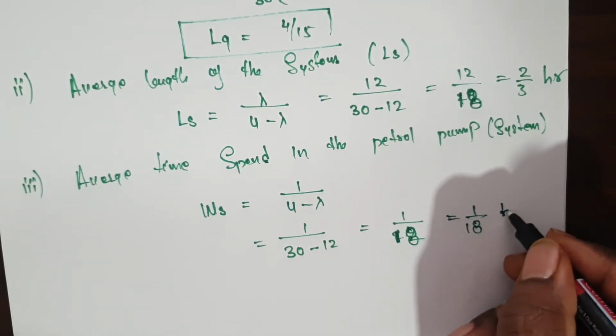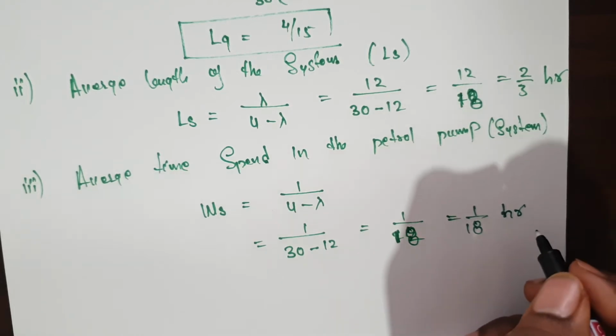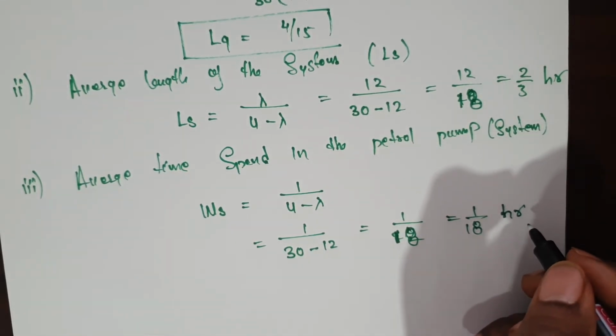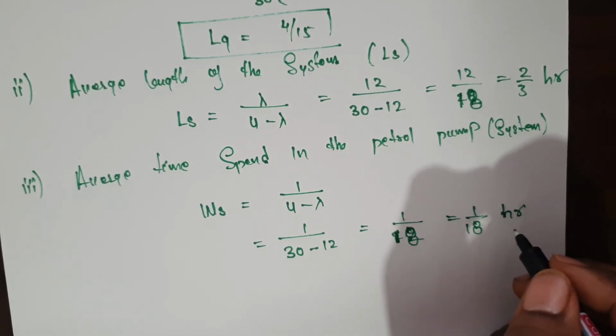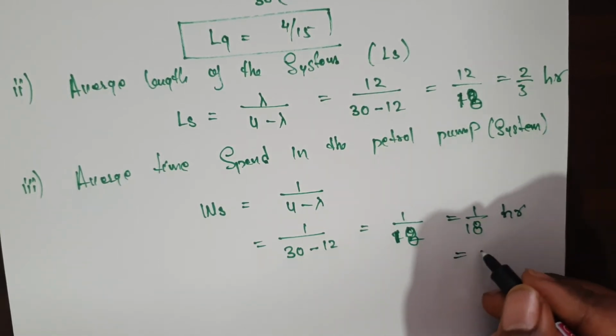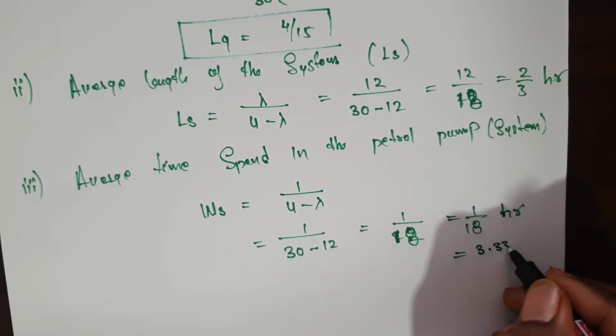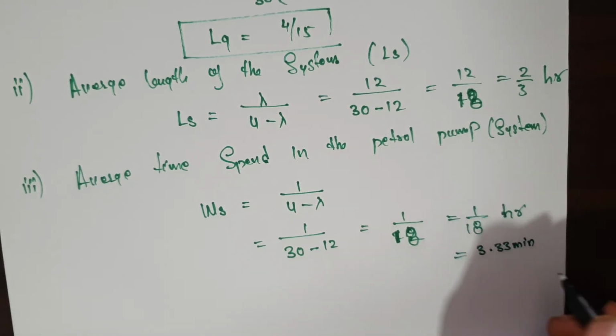The answer should be in hours. 1 by 18, the answer should be in hours. If you want to convert in minutes, you can convert. So this one is given 1 by 18. If you want to convert in minutes, it will be somewhat 3.33 minutes. What is the value? 3.33 minutes.